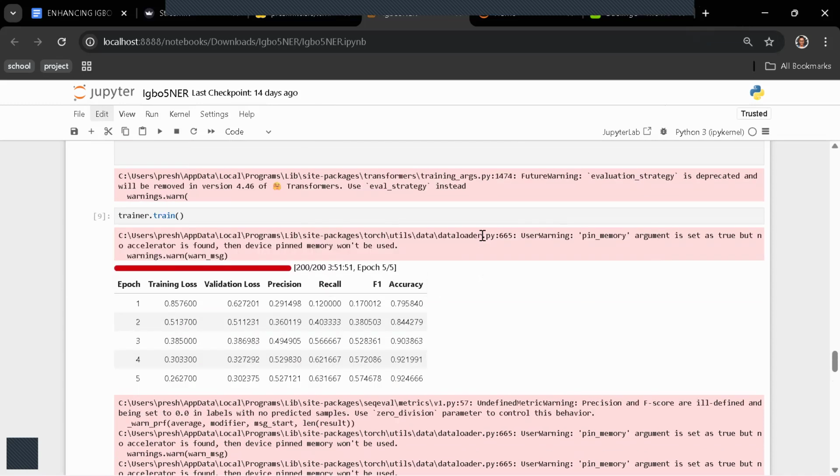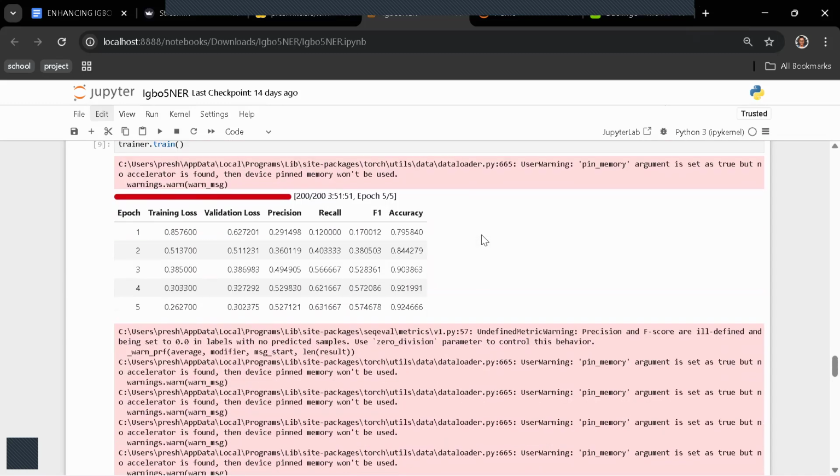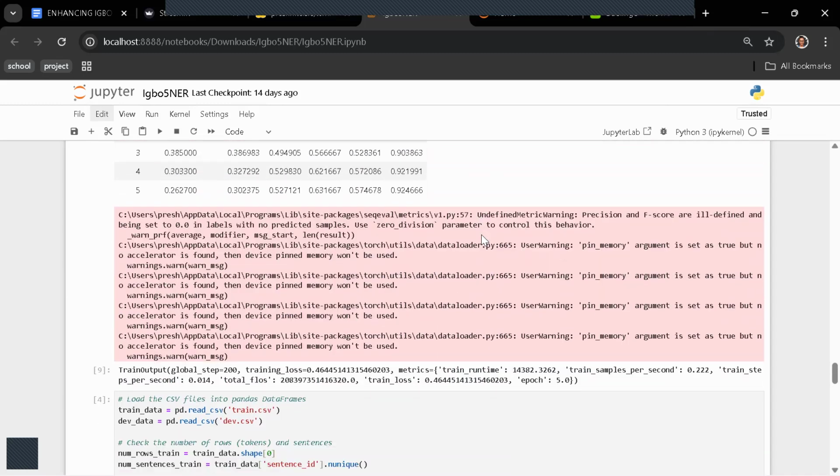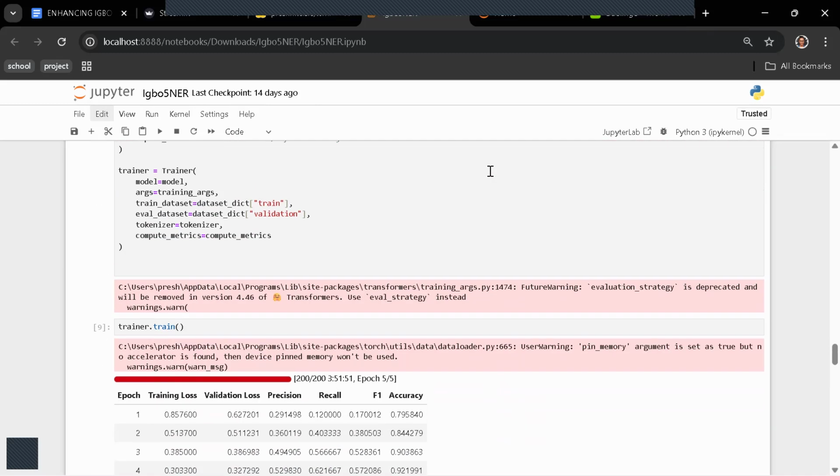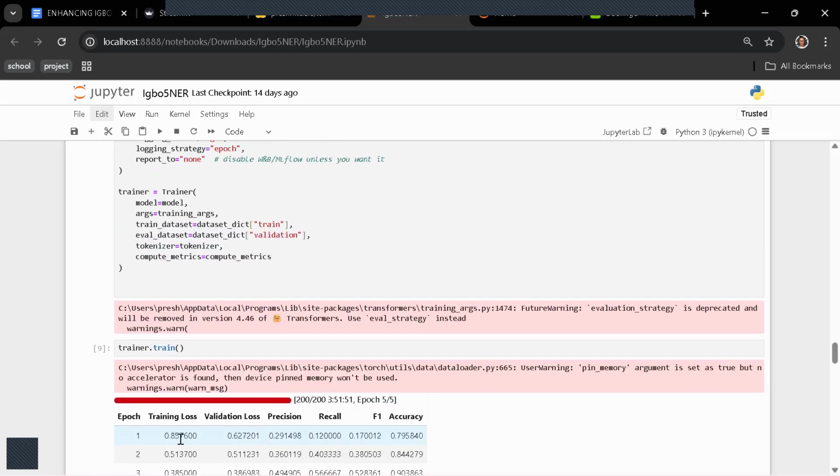This is not the result, please. Let's just take it for the purpose of showing this work. Let us stick with that for now. Okay. So at the end of the training, it will show you a table like this. But this table is not correct for this work.